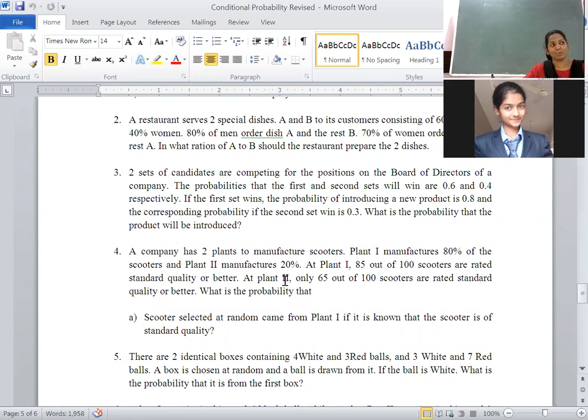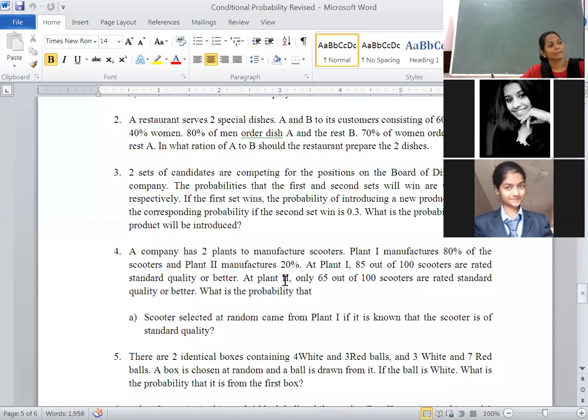A company has two plans to manufacture scooters. Did you not do it? No, ma'am. We started the fifth one. Pardon me? Ma'am, we started the fifth one. Okay. We did the fifth one. First, second, and fifth we did. Okay. Right now we will see the fourth problem.